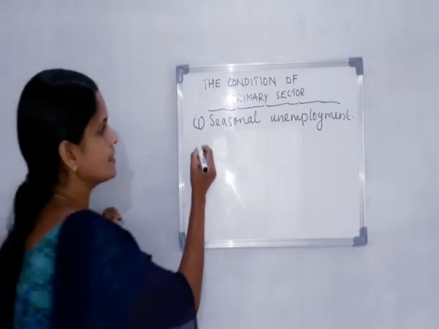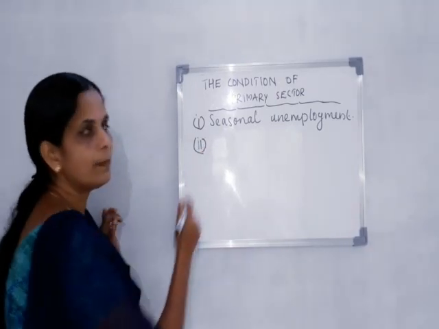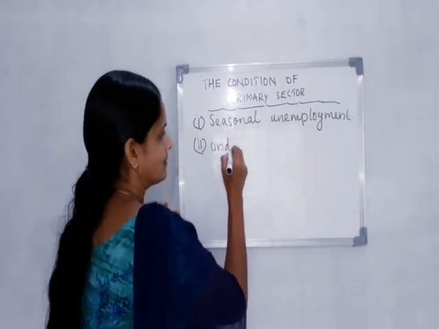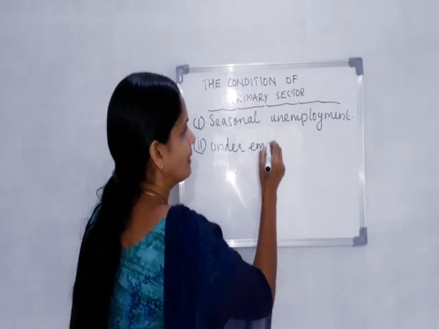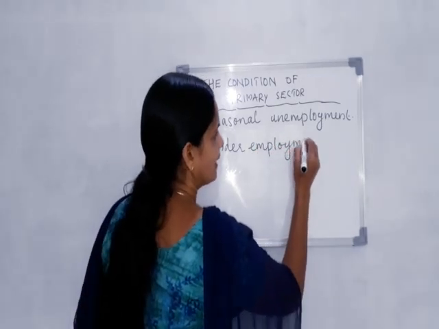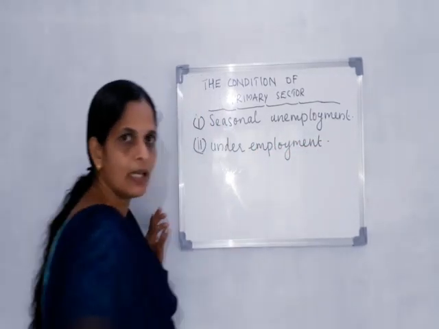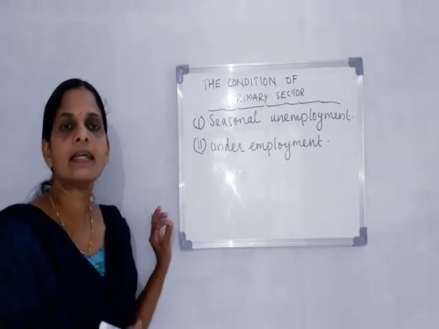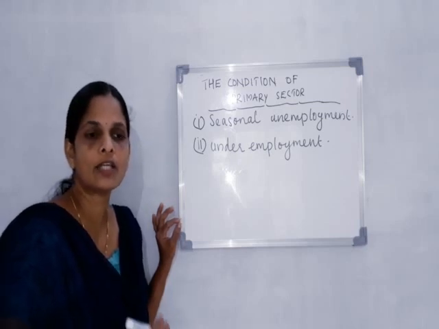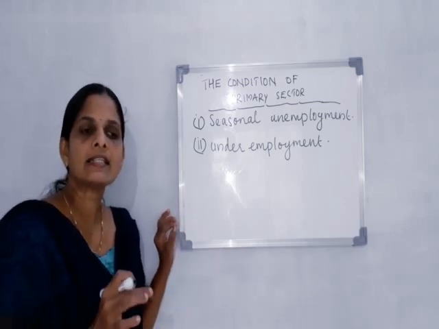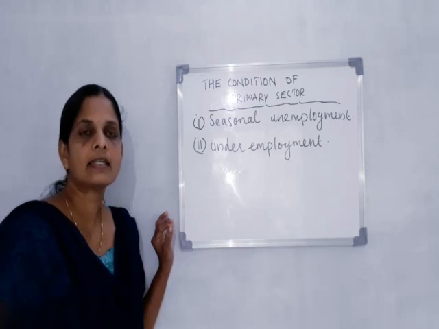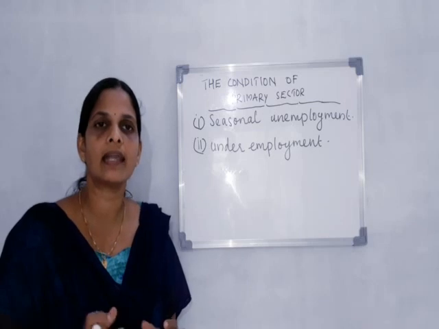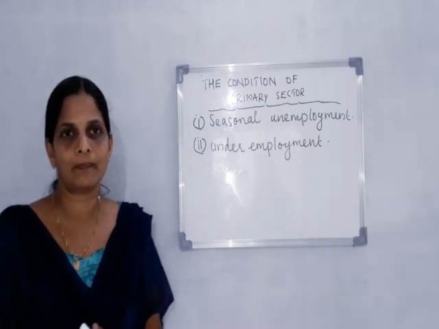The second one is that many people working in the primary sector are underemployed. Underemployment is the second important factor. Underemployment is a situation in which a person does work but does not get a job in which he can express his full potential.